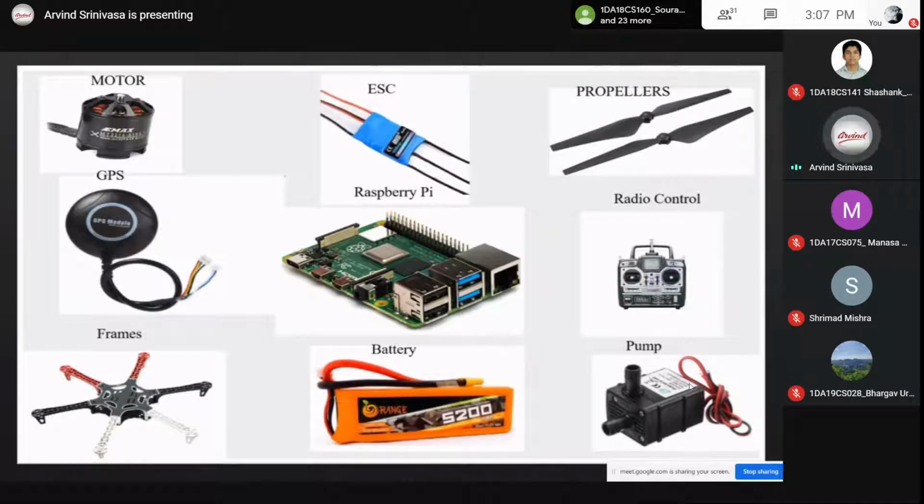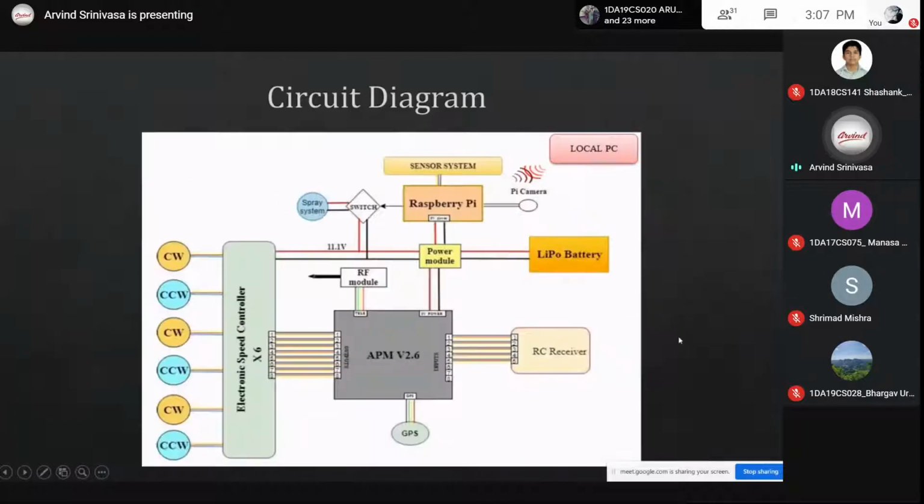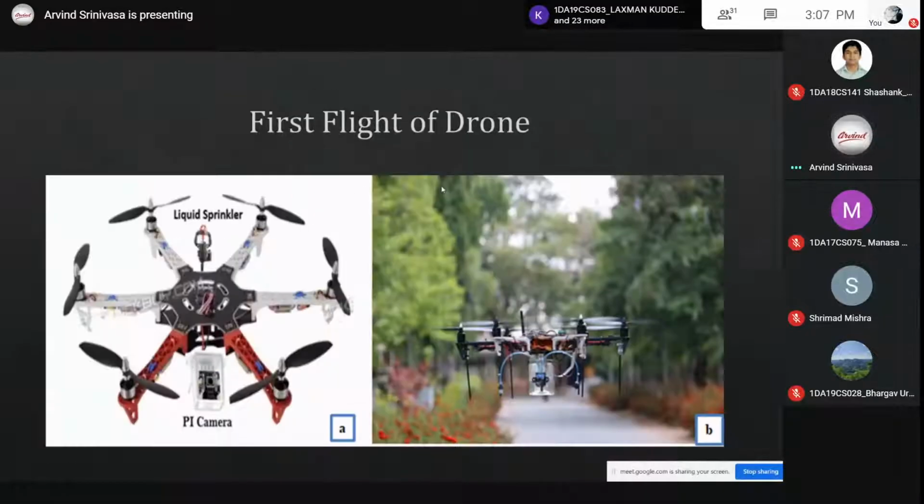We used a Raspberry Pi, motors, propellers, GPS, frames, batteries, pumps, everything, and the RC controller. This was a circuit that was built to do the connections of the drone. We built the drone ourselves, and this was the drone we built. This was the first time we flew it.